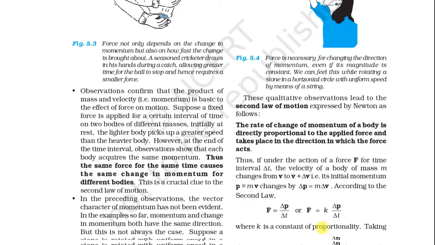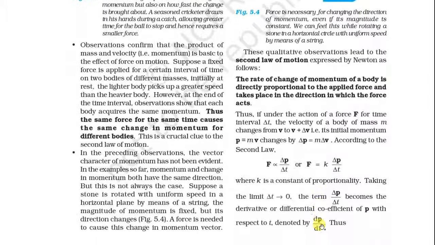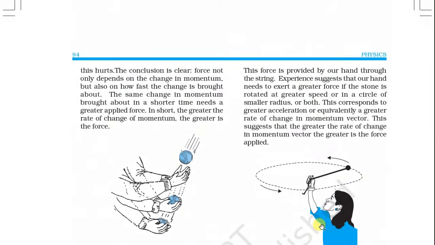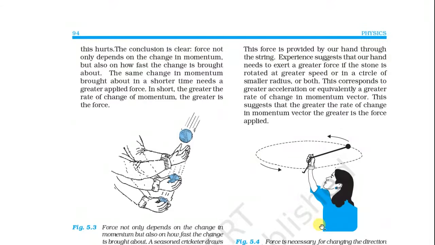So see here, in the preceding observation, the vector character of momentum has not been evident. In the example so far, momentum and change in momentum both have the same direction. But this is not always the case. Suppose a stone is rotated with uniform speed in a horizontal plane by means of a string. The magnitude of the momentum is fixed, but its direction changes. A force is needed to cause this change in the momentum vector. So this force is provided by our hand through the string.